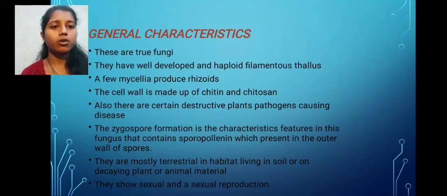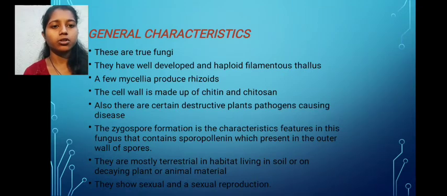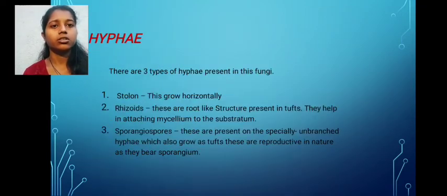Zygospore formation is the characteristic feature of this fungus, and it contains sporopollenin, which is present in the outer wall of spores. They are mostly terrestrial in habitat, living in soil or on decaying plant or animal material. They show sexual and asexual reproduction.